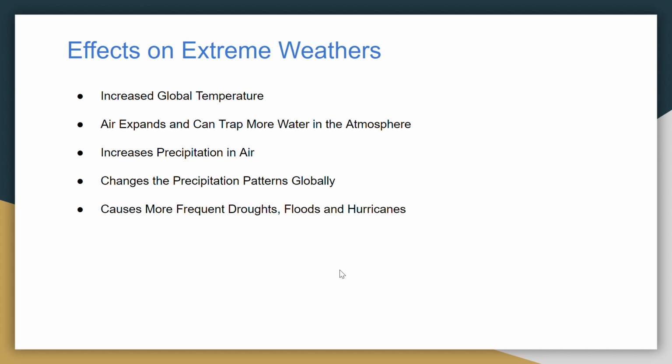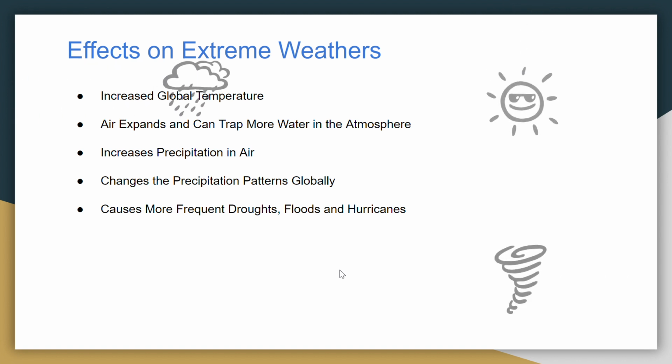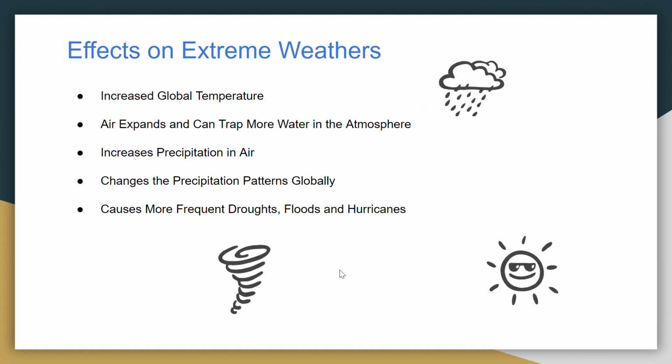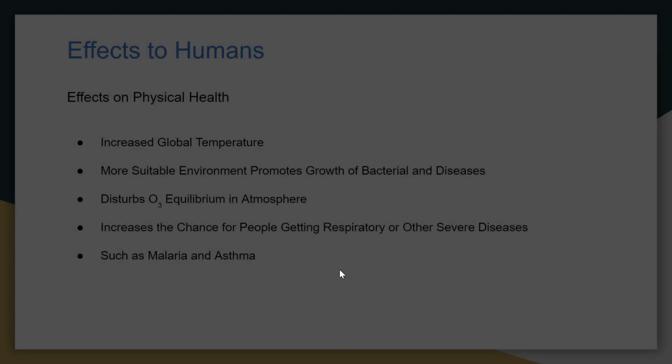Since the global temperature will increase, the air will expand and can trap more water in the atmosphere, which will increase the precipitation in the air. And since the precipitation pattern is changed, it will bring a lot more frequent droughts, floods, and hurricanes.